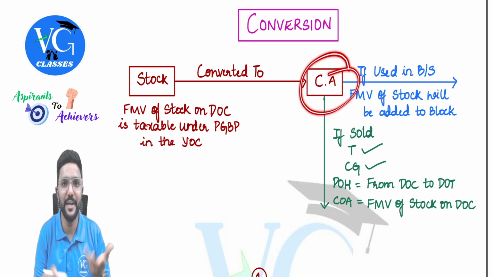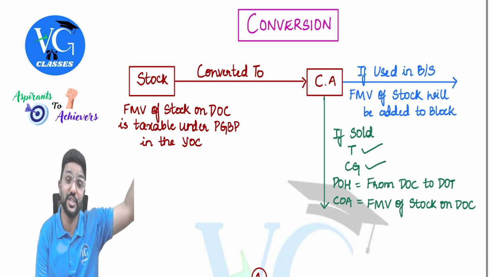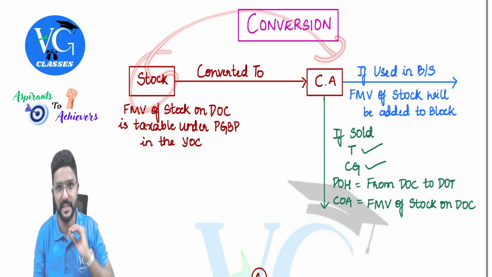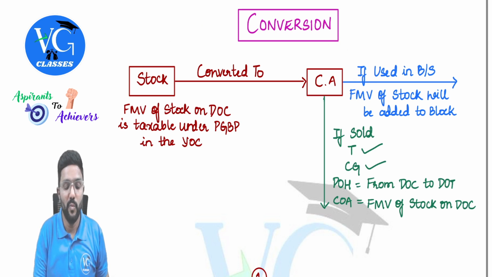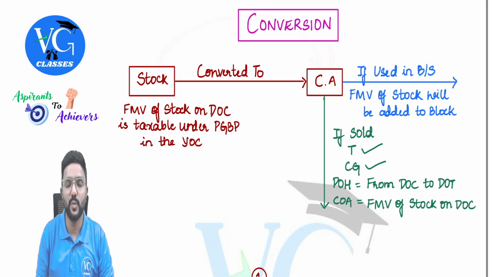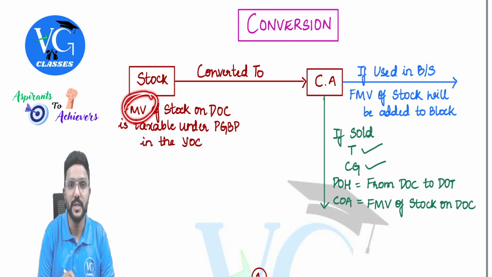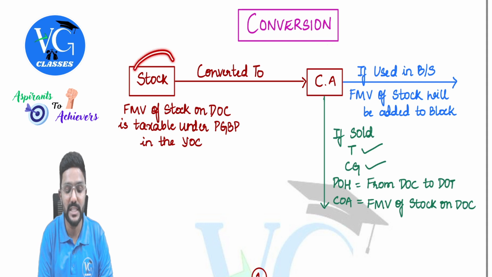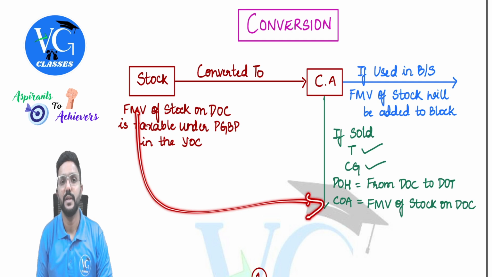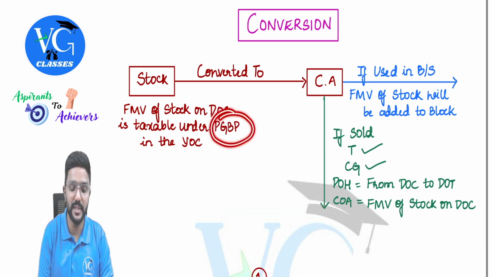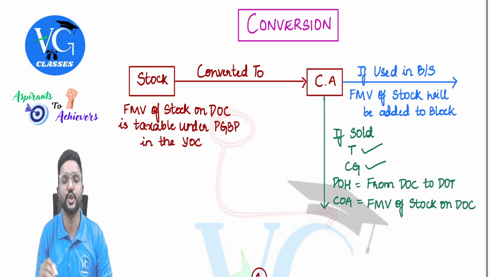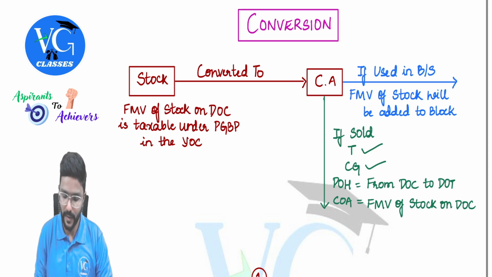Actually speaking, I didn't purchase this capital asset. I had purchased stock, which is now converted into a capital asset. But when stock was converted into a capital asset, whatever was the FMV of the stock on the date of conversion was taxable under PGBP, right? Now that is allowed as cost to compute what? Capital gains income. So what was taxable under the head PGBP is now allowed as cost to compute the capital gains income.